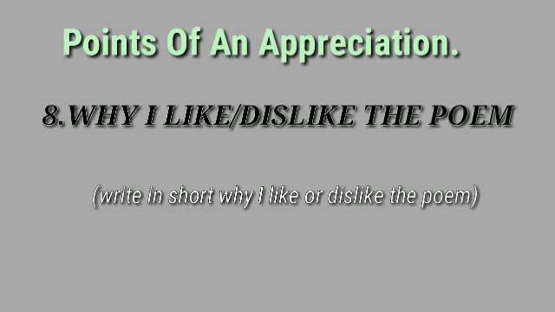In short, you are supposed to write why you like the poem. Again, this point may differ from students to students. Some children may write, I did not like the poem. Some may write why I like the poem. But you are going to write exactly why you like the poem or why you dislike the poem.